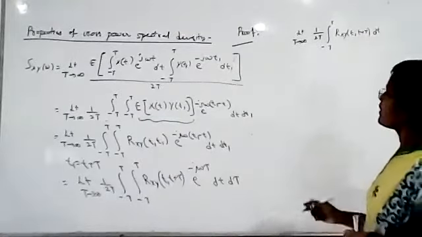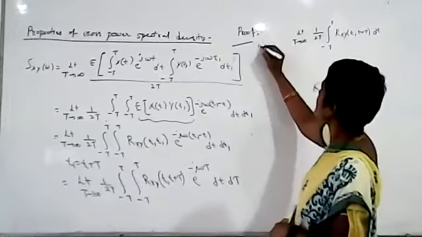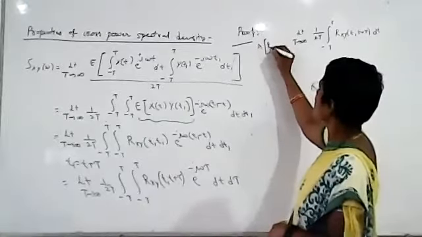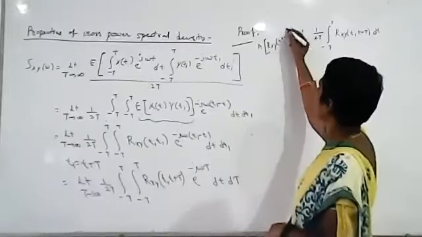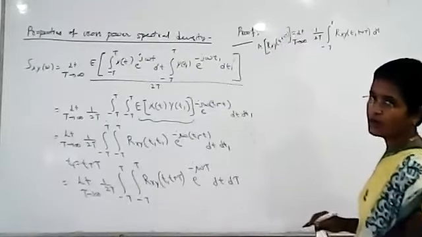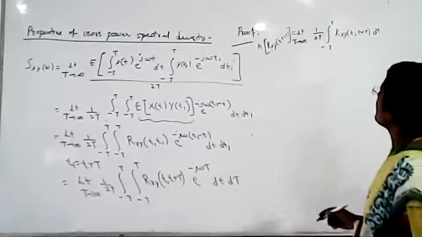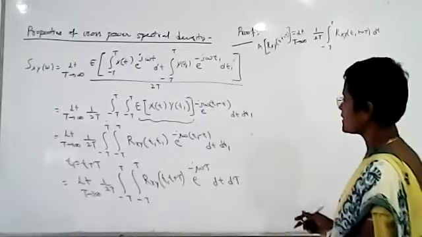So what is this formula? This is the time average. It is the time average of Rxy of t comma t plus tau. This is the formula of the time average of Rxy of t comma t plus tau.